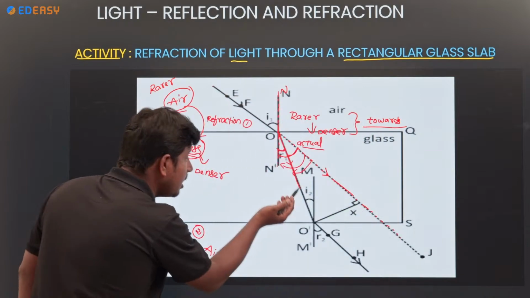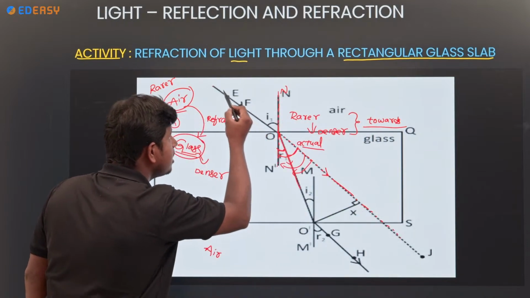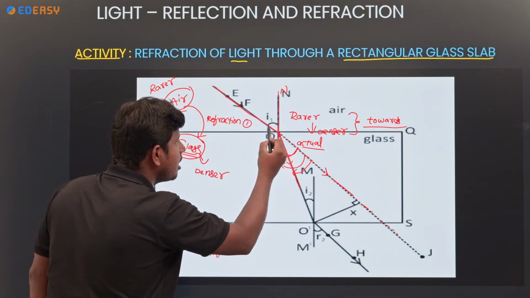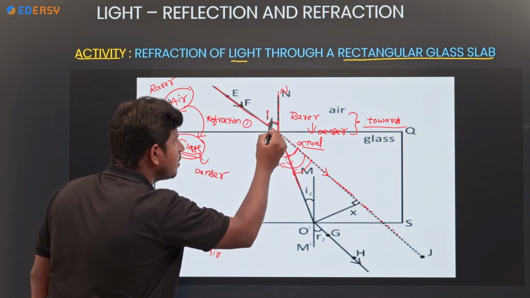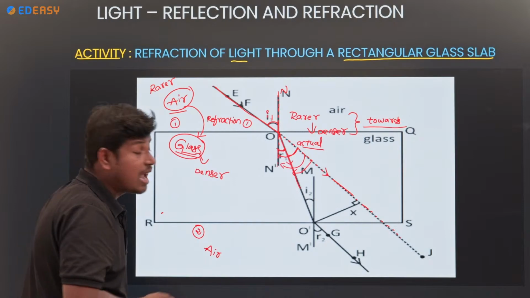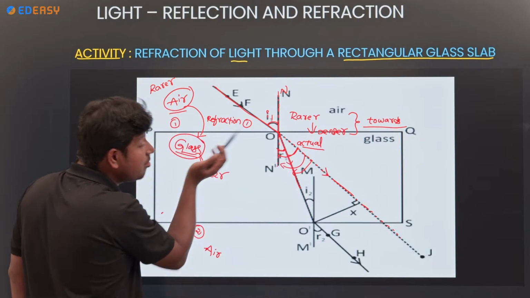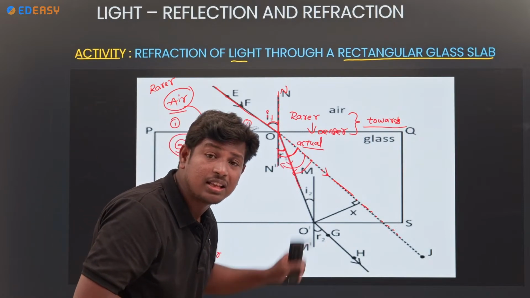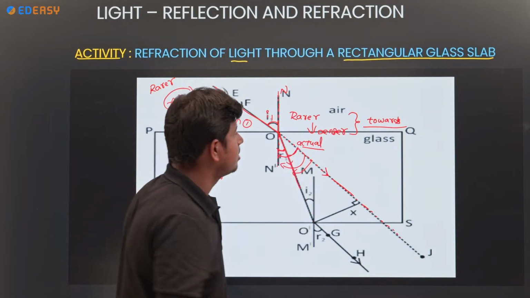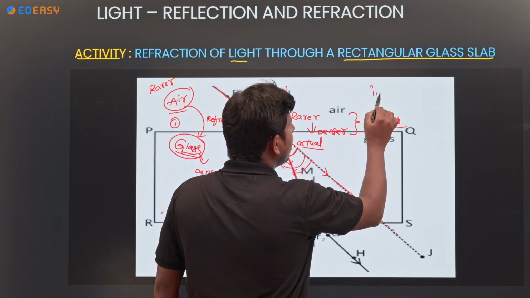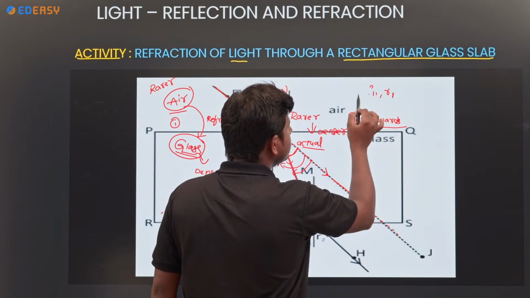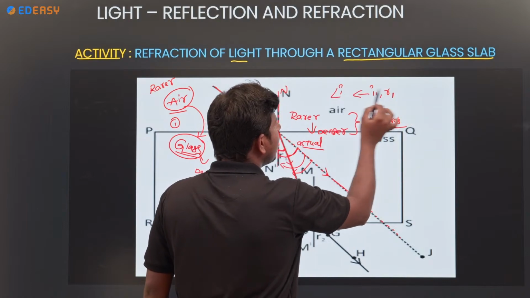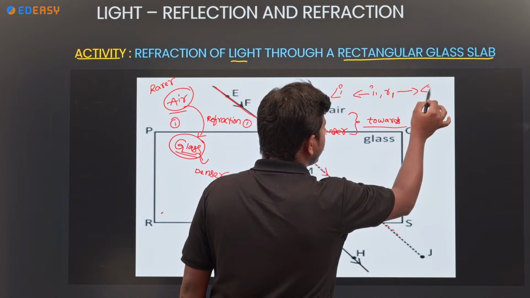Look here. This is the incident ray, and it forms an incident angle that we take as I1. The refracted ray also makes an angle with the normal, the refracted angle. So I1 is the incident angle, R1 is the refraction angle.